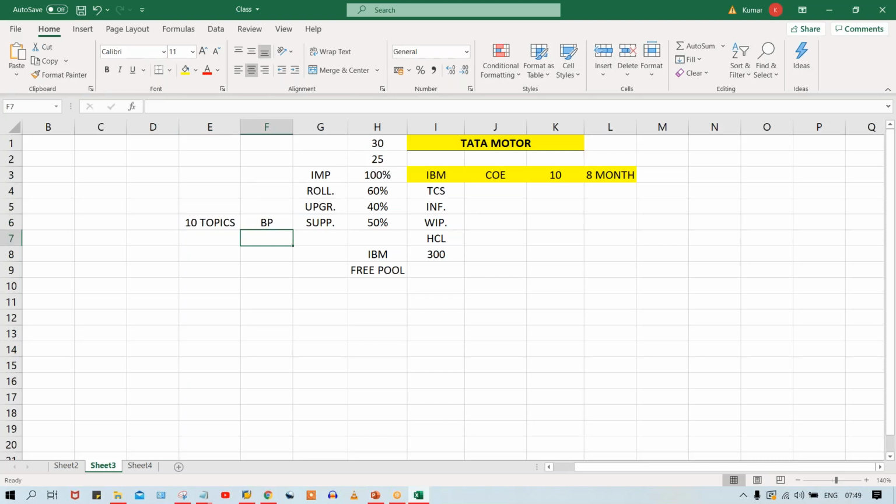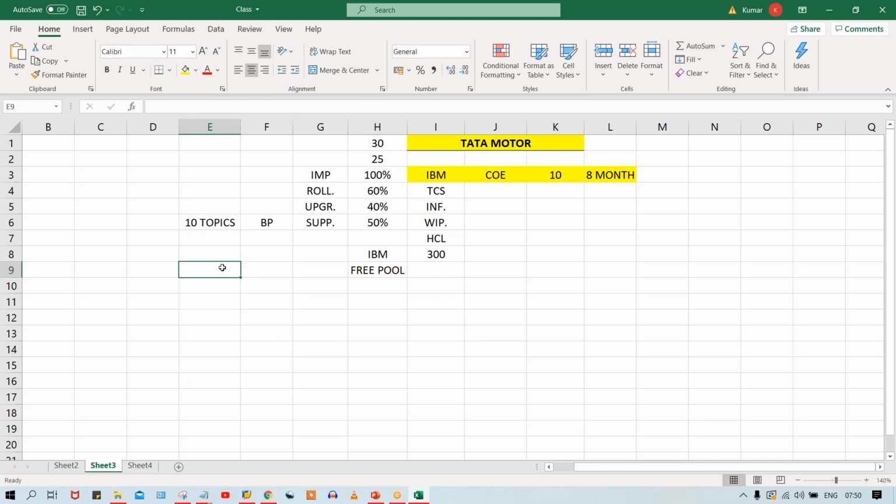Or else they'll say that no, it was not 10, instead of that we said 15. The moment any such thing comes up, we have proof, because the BBP, in the sense the blueprint, we have already prepared and it was signed off also. We can say, look here, these are the requirements, and we both agreed on that, right? So a blueprint document is going to be prepared.